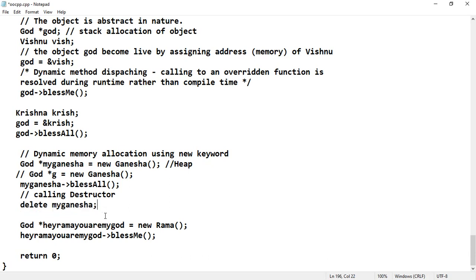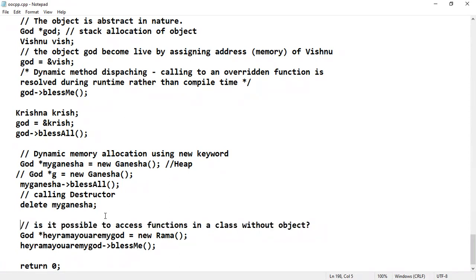But in Java programming, there is no delete keyword and no manual garbage collection. The garbage collection will be done automatically at the end of the program. Here an important question: is it possible to access a function in a class without an object? Yes, we can access the functions of a class without creating an object.